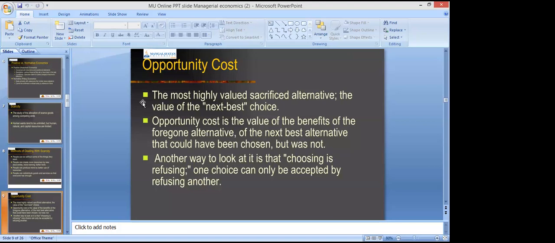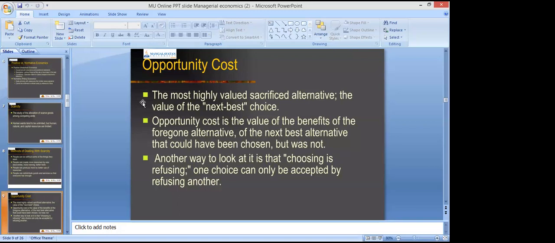Whatever we are doing, we do it as per our choice, it is the best, right? So we have to give up something for something. So in economics, opportunity cost is the value of the next best alternative that has been foregone because of the limited availability of resources.